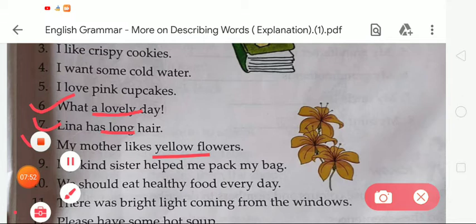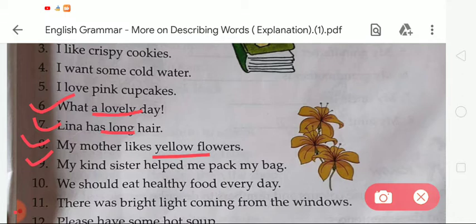Okay student. Now we are moving to the next, that is number 9: my kind sister helped me pack my bag. So the given describing word is kind. So we have to underline it.